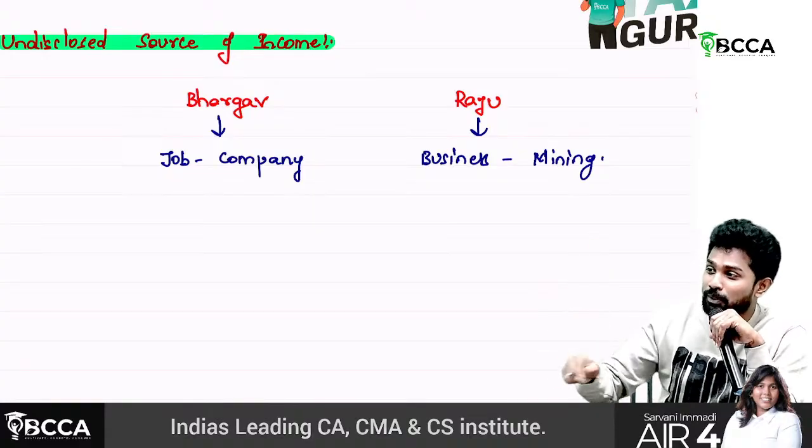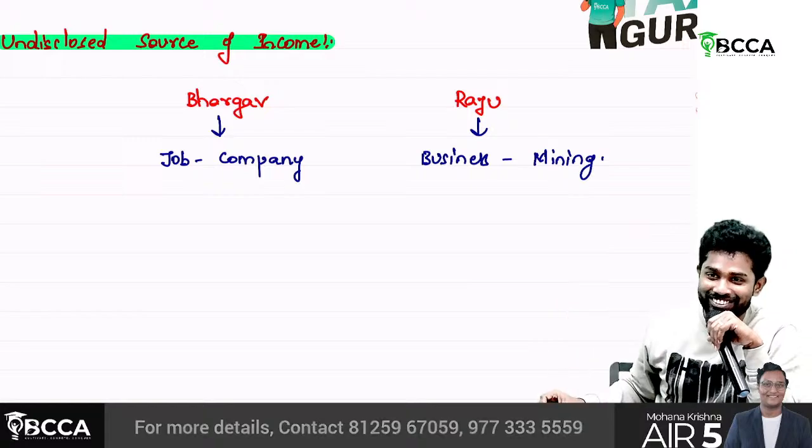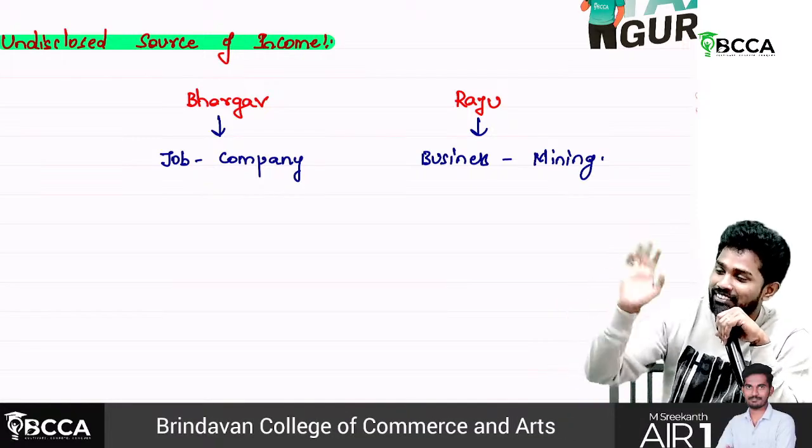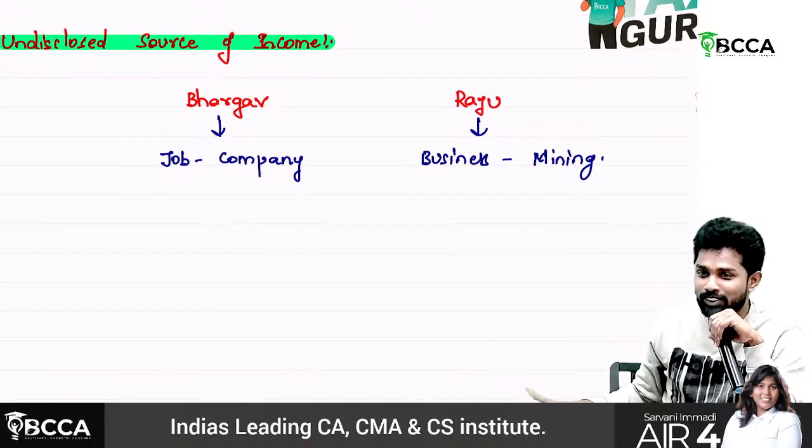We are not talking about penalties, sir. In the penalties chapter again there are 200% penalties also. Only tax itself, how much will it go? 78%. Then Bhargav got peaceful sleep and all.